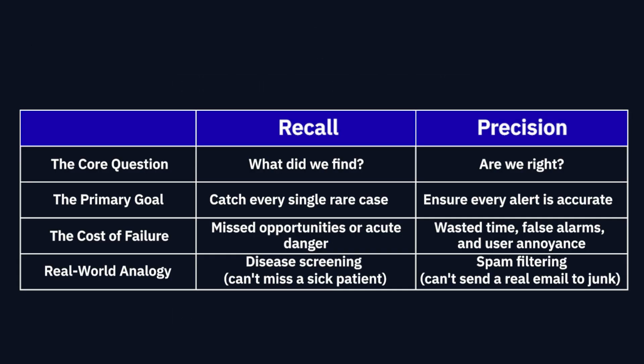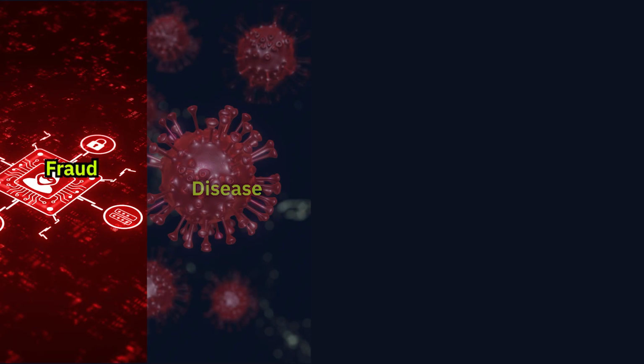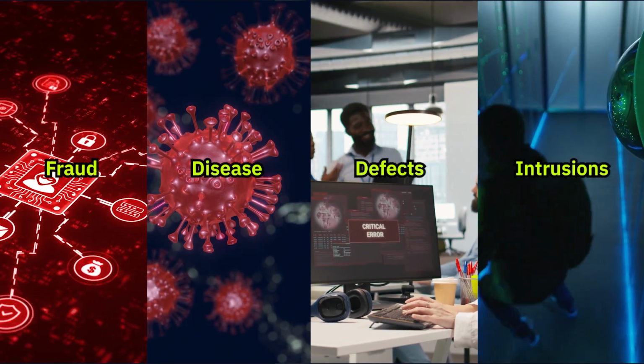That is why recall is often critical in imbalanced problems. If you're detecting fraud, disease, defects, intrusions, and things like that, you usually care about how many of the real positive cases your model is actually finding. A high recall model catches more of the rare cases. But there is a trade-off. If the model becomes too aggressive, it may start flagging too many normal transactions as fraud. That brings us to the next metric, precision.